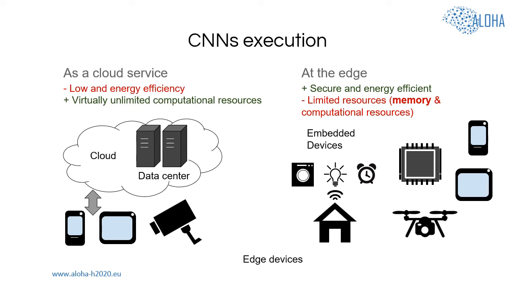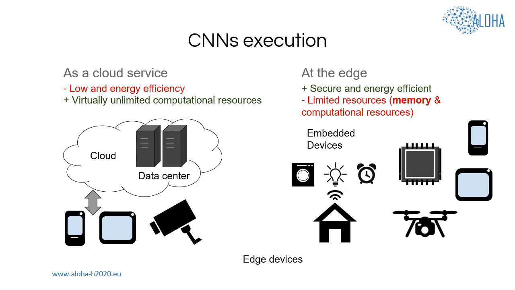Typical reasons for local execution of convolutional neural networks are data privacy, that requires storage of all data used by the neural network only on the device, or energy efficiency that can only be achieved by specific design of embedded devices. However, execution of CNNs on embedded devices can be challenging.